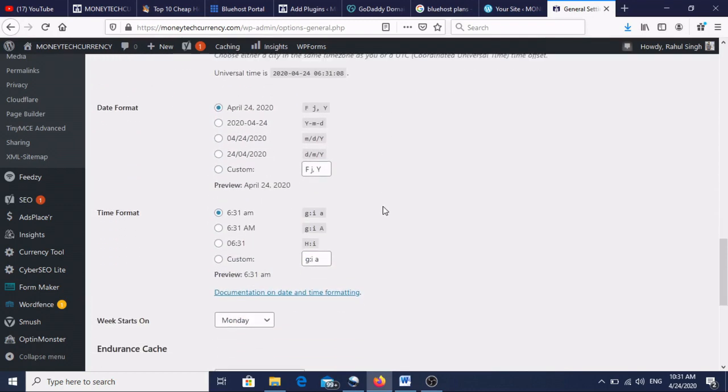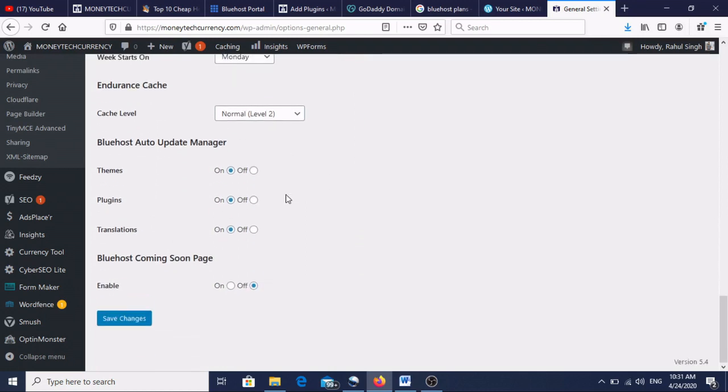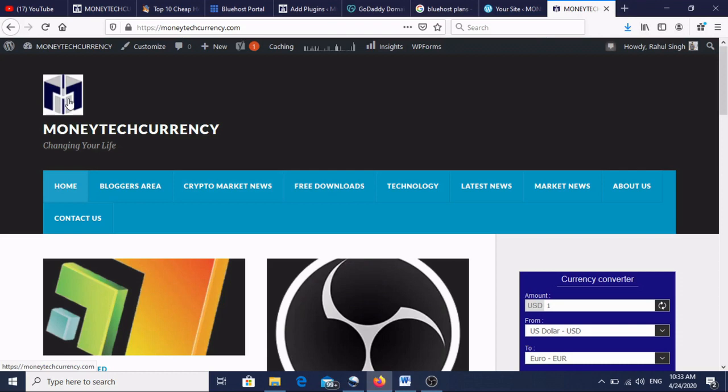Okay, date format, title format, and save changes. So see, in this condition, the logo is here. In the theme you can put it over here. How can we take this logo, this name, these logos, crypto, free download technology? How can we do it? We'll go to customize.